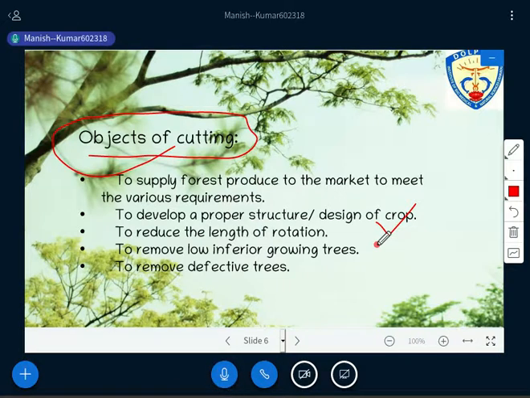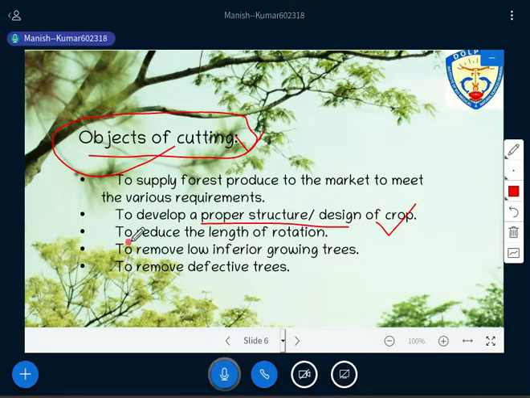In plantation forestry, you have studied lots of patterns on which the crop has to be raised, and why the pattern has been designed. The pattern has been designed to reduce the competition and enhance the nutrient level, isn't it? So when we are doing this kind of harvesting practice, we can do the structure and design practice also.